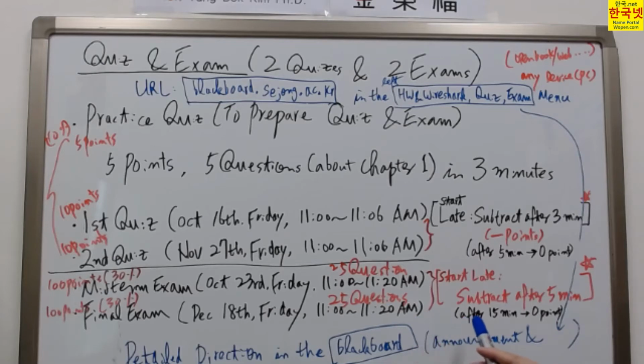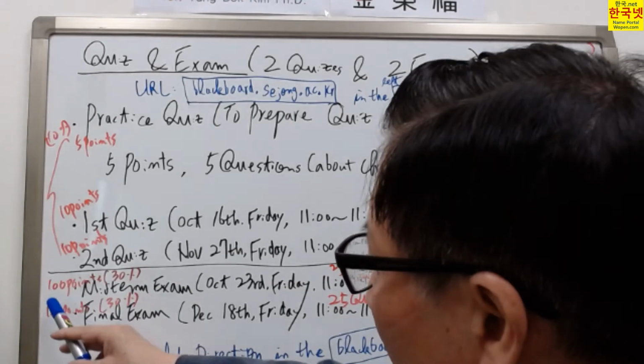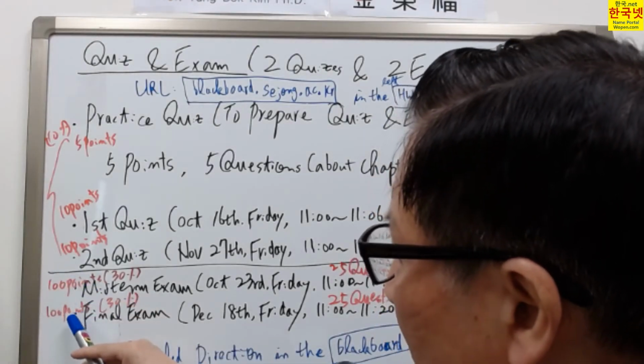Similarly, you should proceed in very fast mode. If you start late, there will be some subtraction after 5 minutes. After 15 minutes, your whole points will be 0. Thus be careful about that. That is mainly to prevent cheating, from the previous experience in last semester.